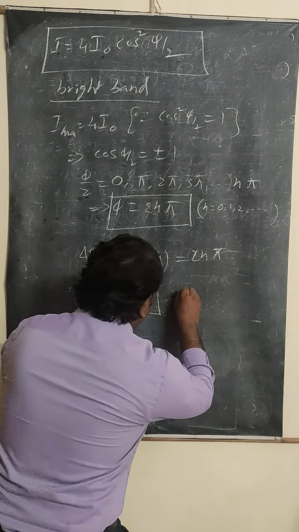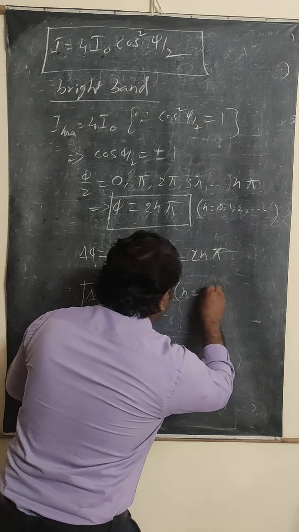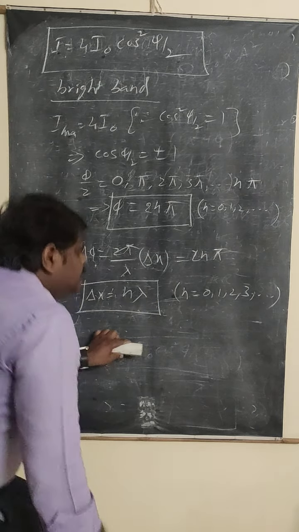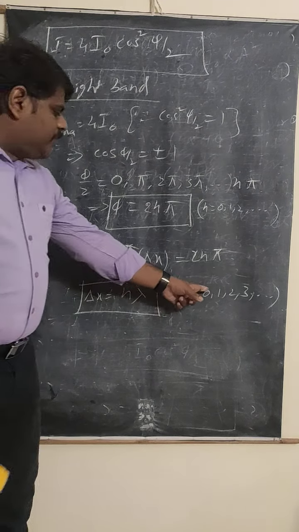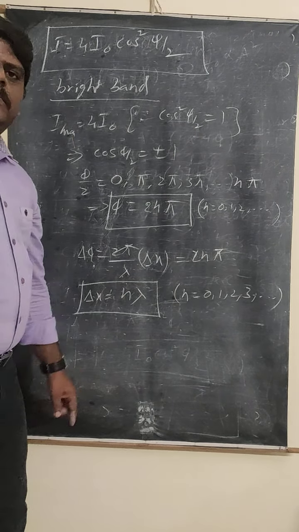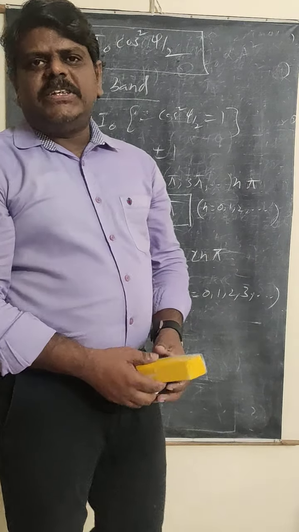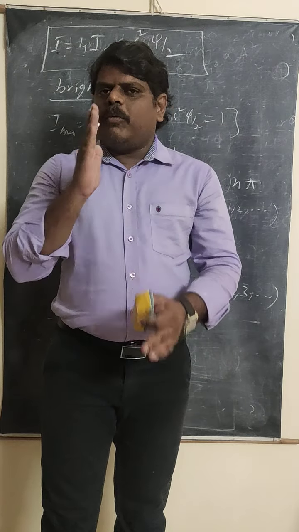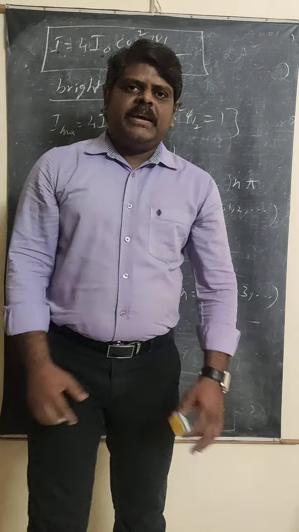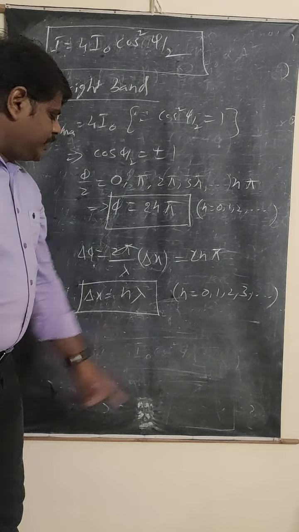And where will the n values start from? The n values will start from 0, 1, 2, 3 and so on. So n is equal to 0, you can substitute. What happened? Path difference is 0. Can you tell me at which point the path difference is 0? On the screen only one point is there where the path difference will become 0, that is the center point. Okay? n is equal to 0.